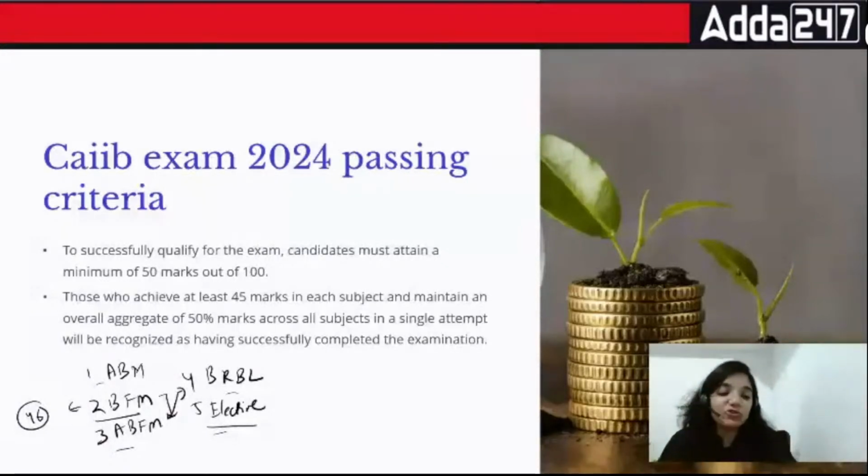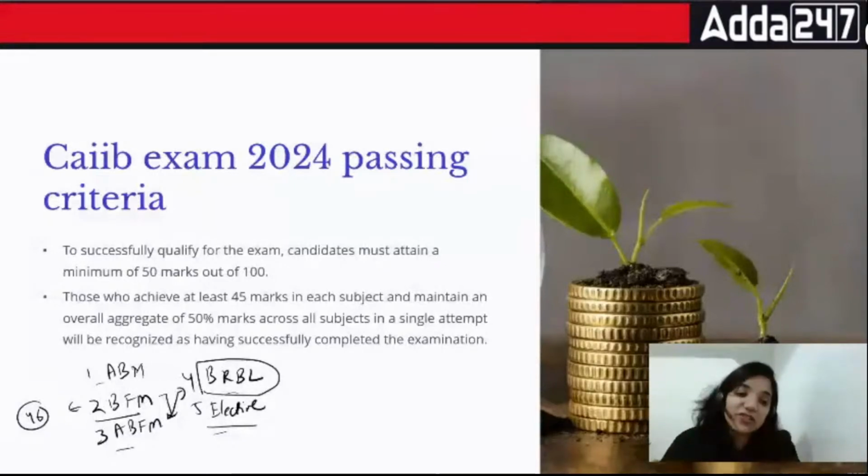Because ultimately, you should always start from how do I clear the examination? To clear the examination, you need to score good in ABM, ABFM, BRBL, and elective. Normally, the highest scope of marks is in BRBL. This is one trend I have seen. Okay? Elective is also something you can score a lot in, because ultimately elective is an easier part, provided you take up the topics which are very easy, right?